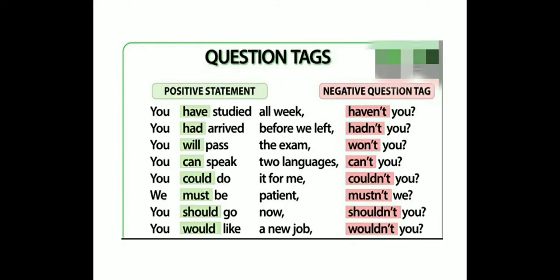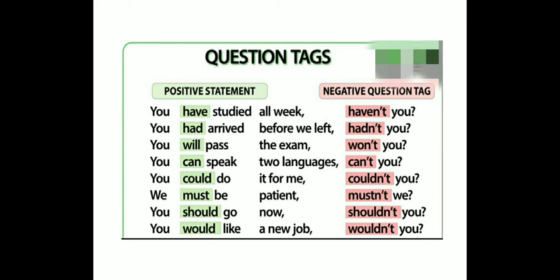Positive statement and negative question tag. You have studied all week. Haven't you? "Have" will change into "haven't." You had arrived before we left. Hadn't you? You will pass the exam. Won't you? "Will" changes into "won't." You can speak two languages. Can't you?